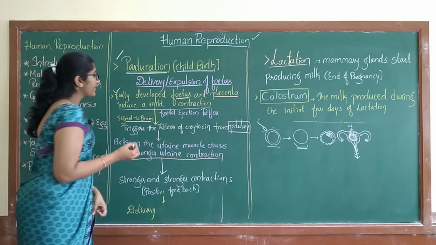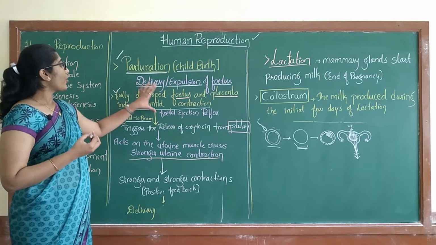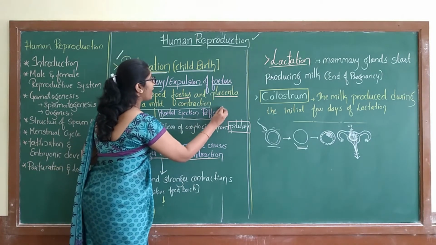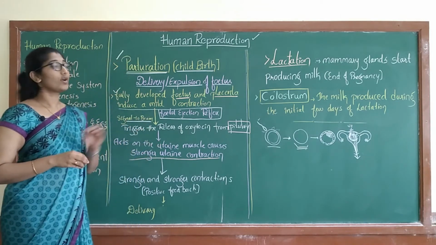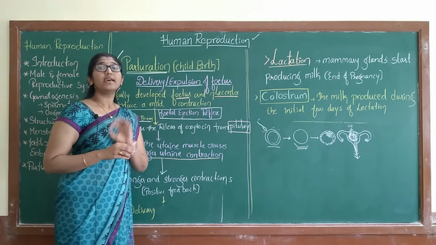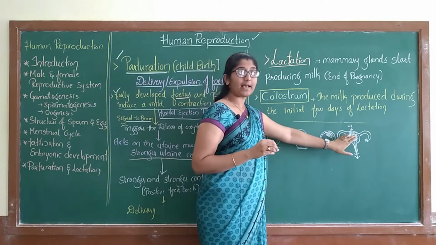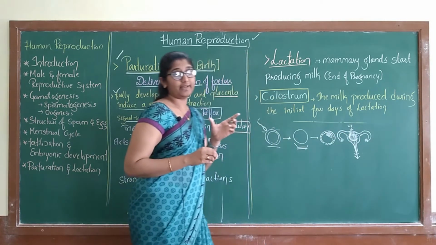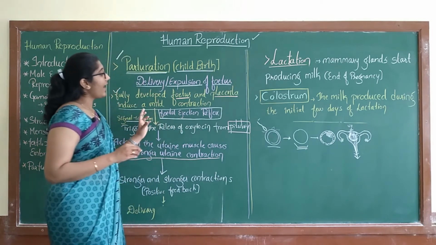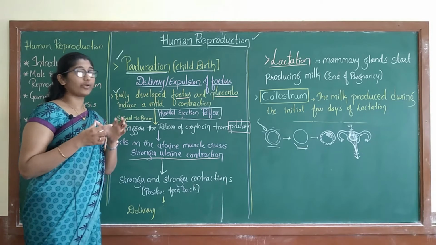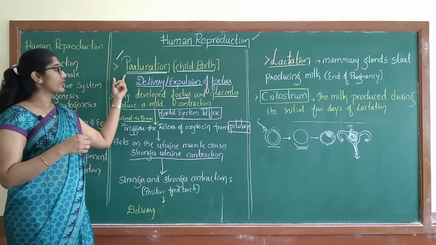Once the brain receives the signal, this process is called the fetal ejection reflex. What is the fetal ejection reflex? A completely developed fetus along with the placenta creates a mild contraction in the uterus, and these signals reach the brain.